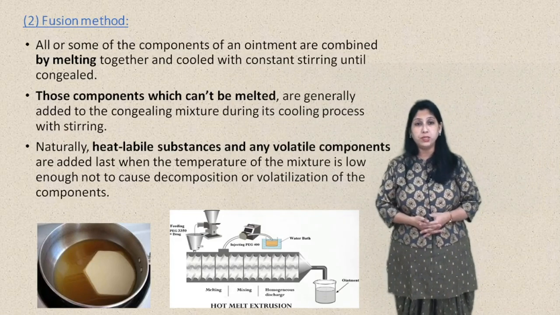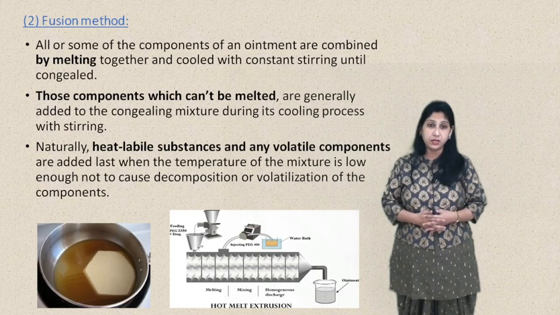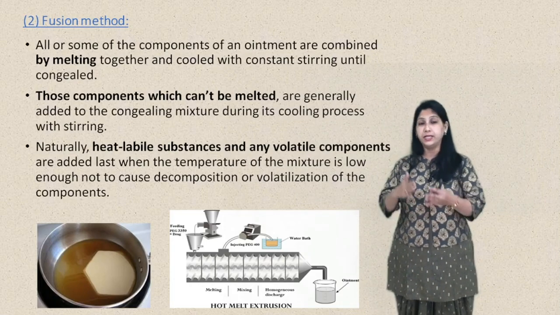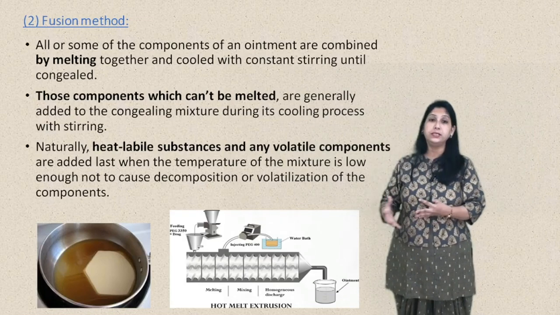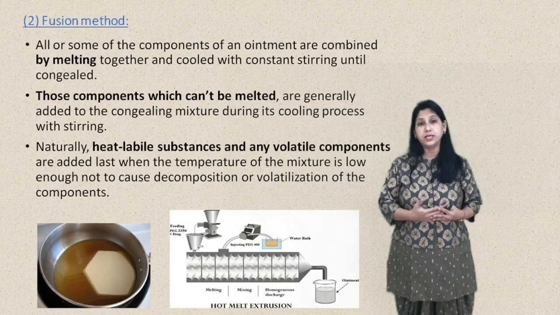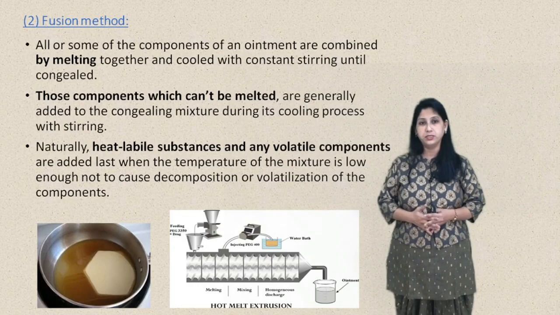And if the formulation includes volatile or heat labile components, then these are added in the last stage, when the temperature of the melted base is sufficiently low to prevent loss of the volatile component or decomposition of the heat labile components.